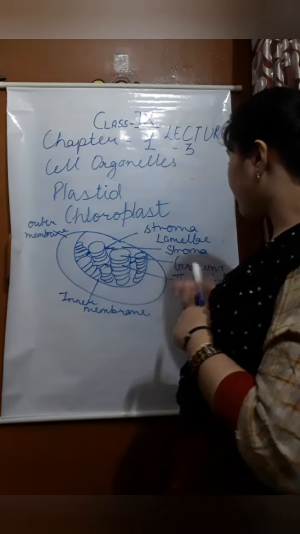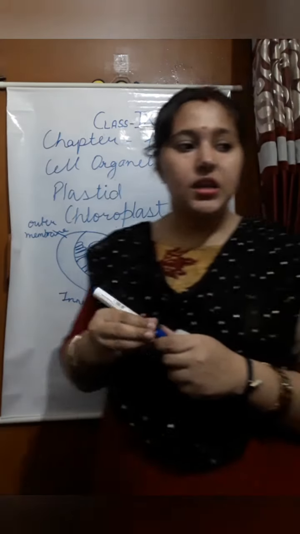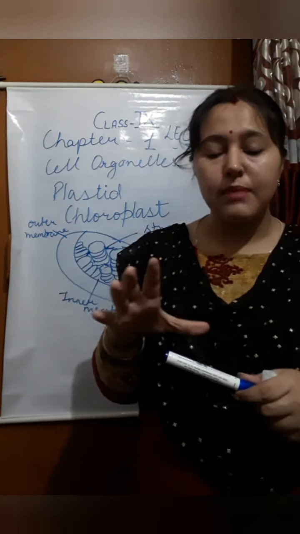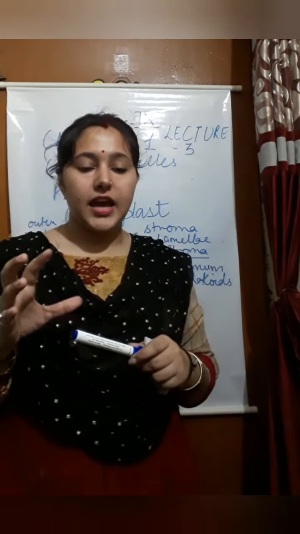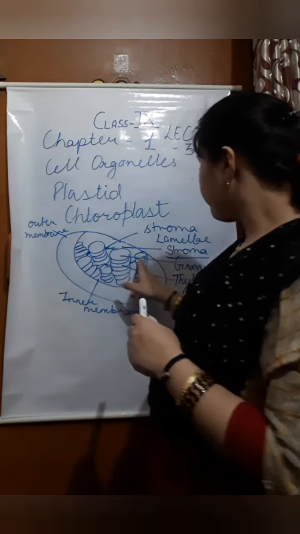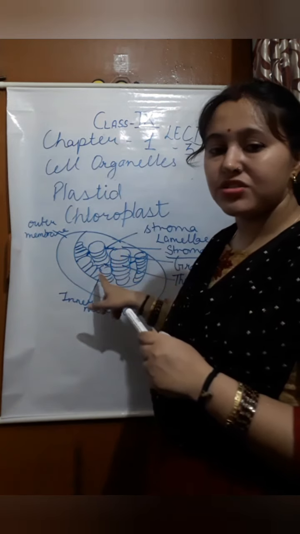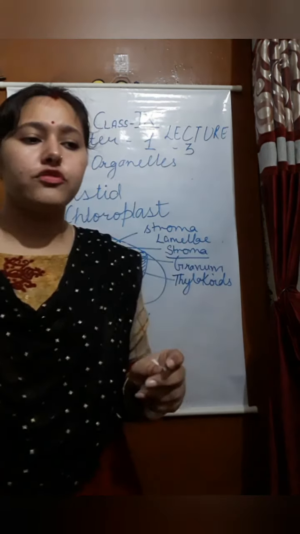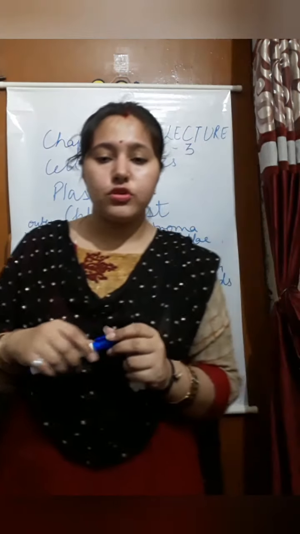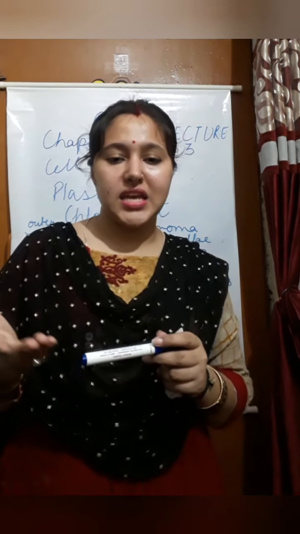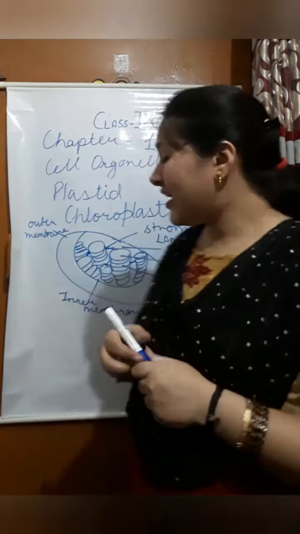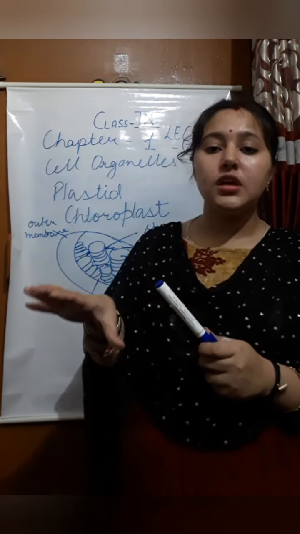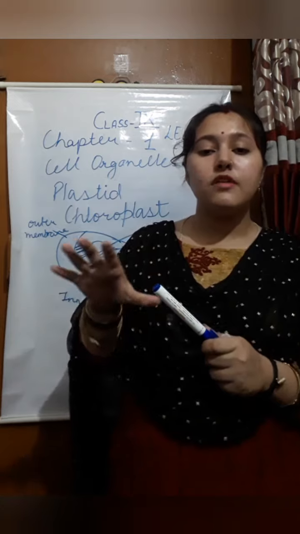A large number of membrane bounded flattened sacs are called the granum, containing the molecules of chlorophyll. The stroma contains a variety of photosynthesis enzymes, like RNA, DNA and ribosomes. So it helps in the formation of food, and in photosynthesis also.